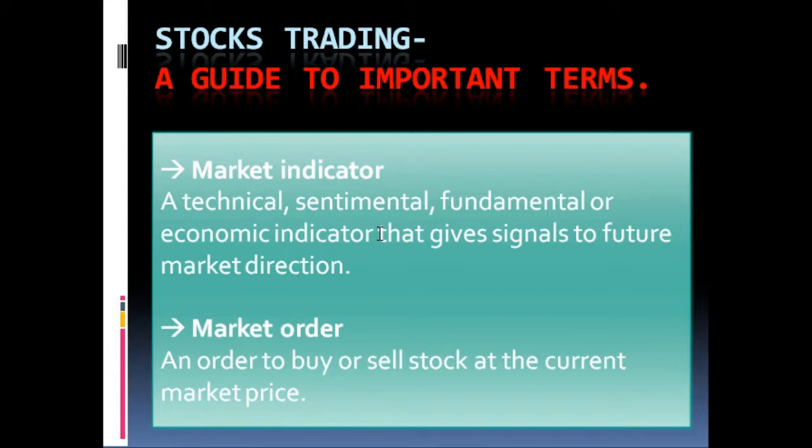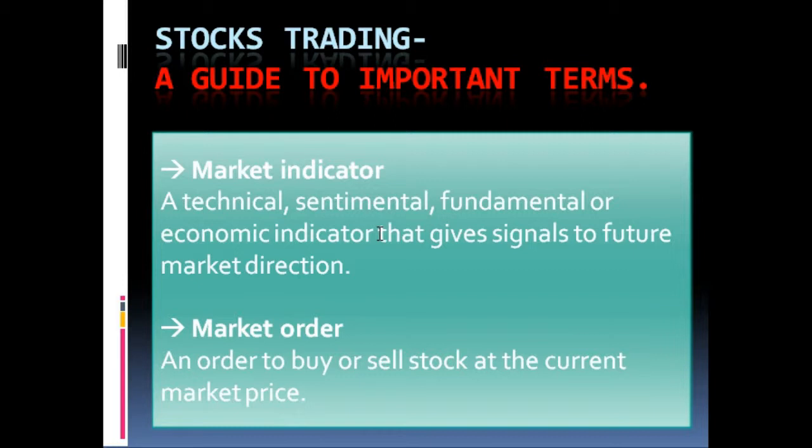So this term is used very frequently in the stock market, because whenever you are going to analyze any kind of stock or any kind of trend, you always have to understand these market indicators.